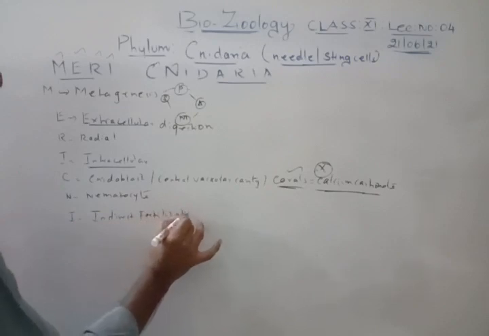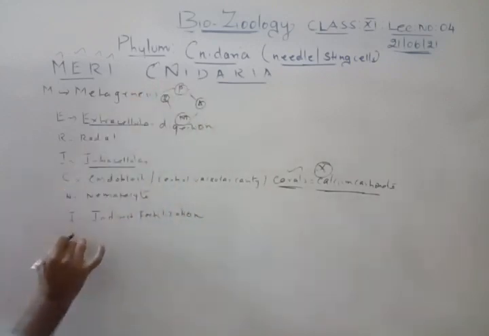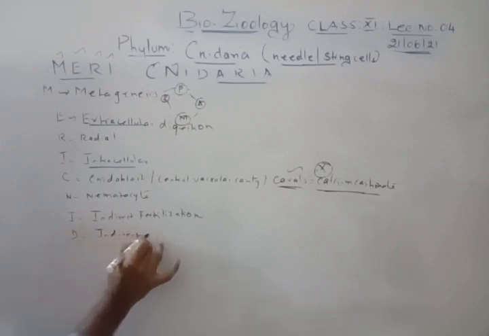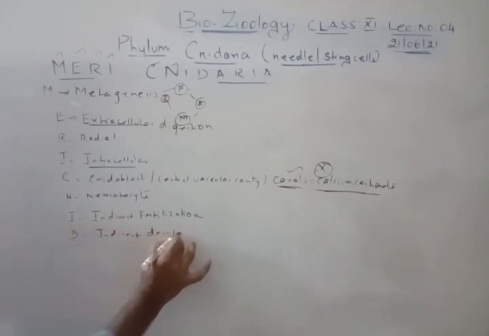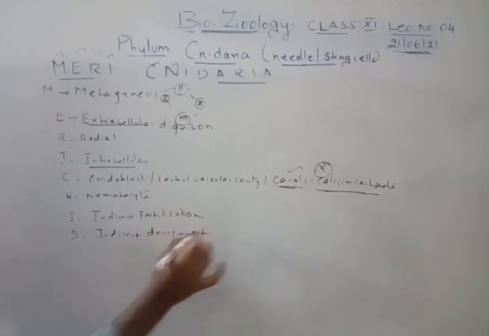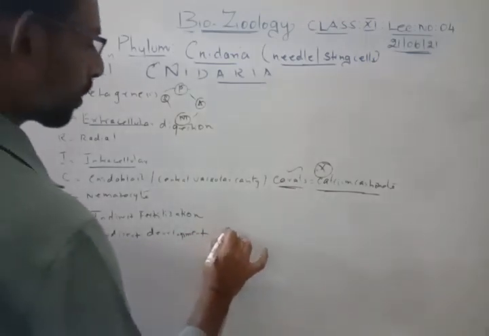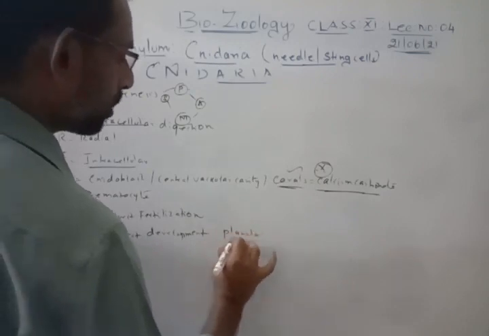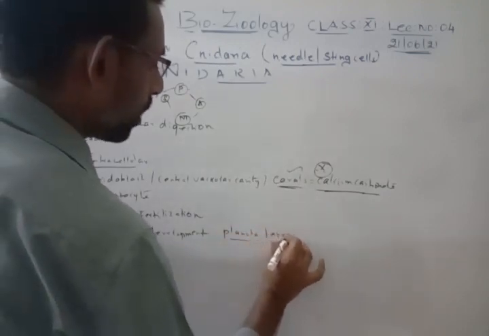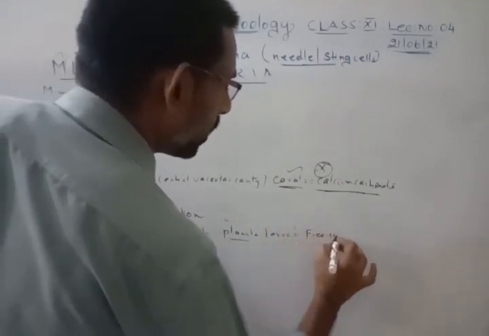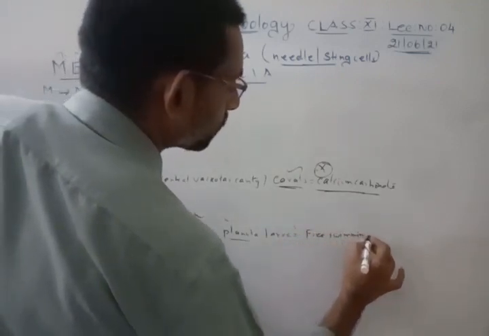Then D, development, is also indirect development. It has a larval stage, a free swimming larva called planula larva, and this larva is always free swimming.